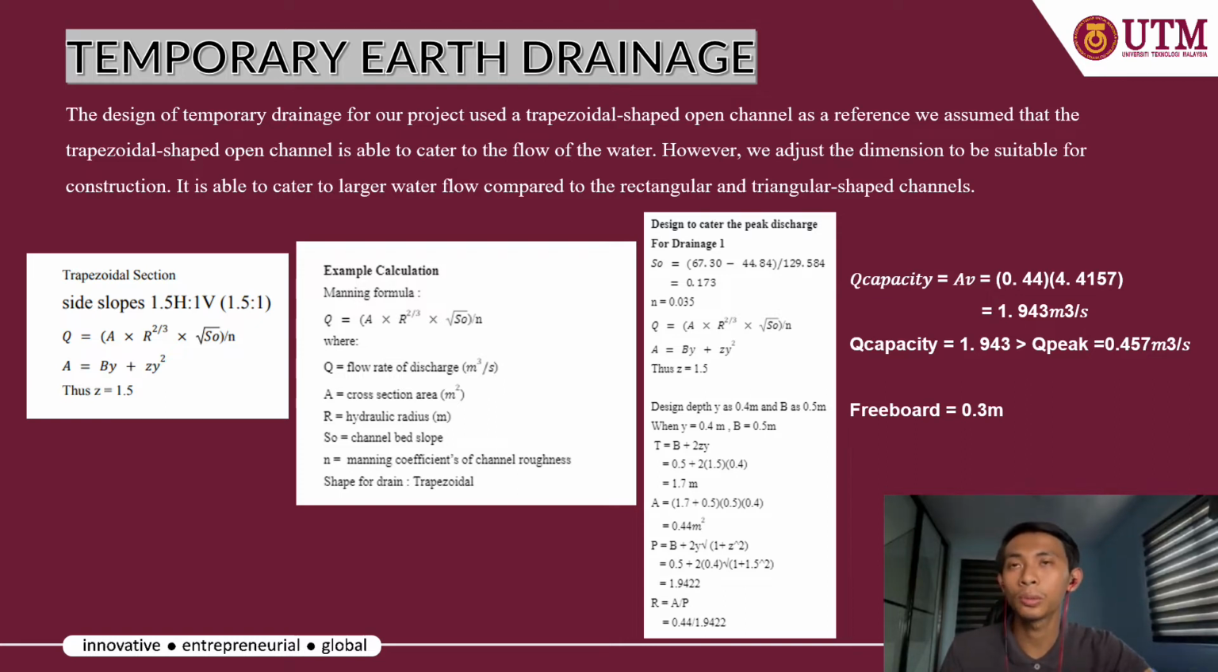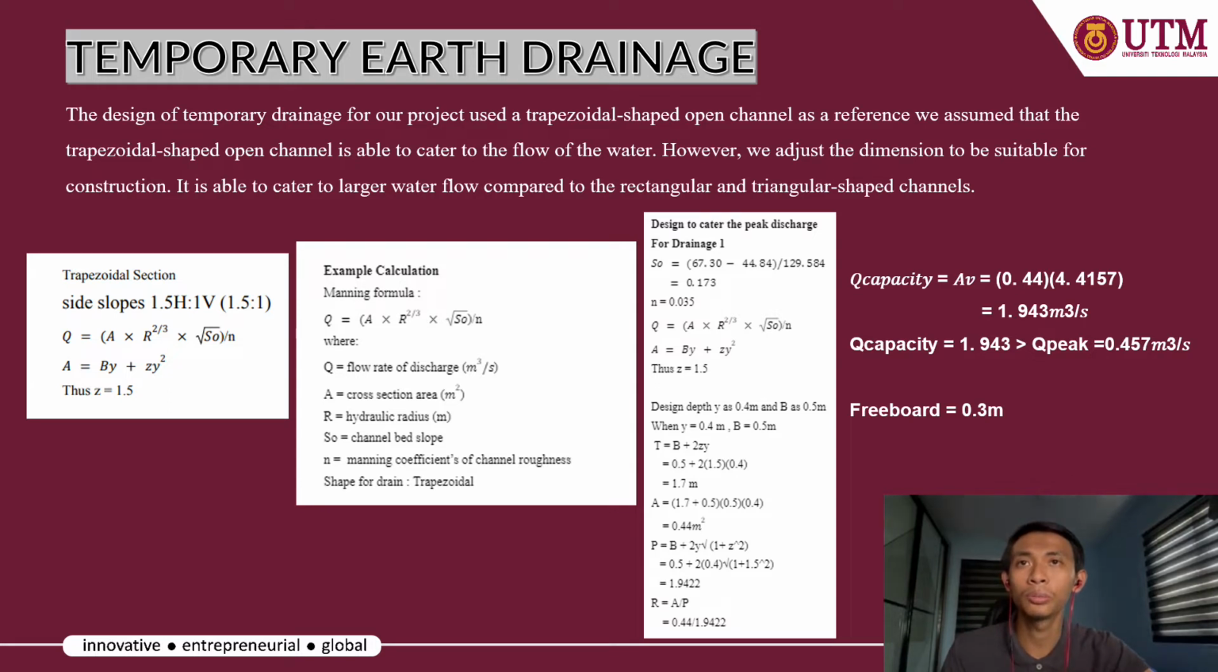So we use the trapezoidal section with the side slope of 1.5:1, and we use the formula Q equals A R to the power of 2/3 times the square root of S, the slope, over N. And A is the area, which we can calculate by (b + zy) times y, where z is 1.5 as we use.